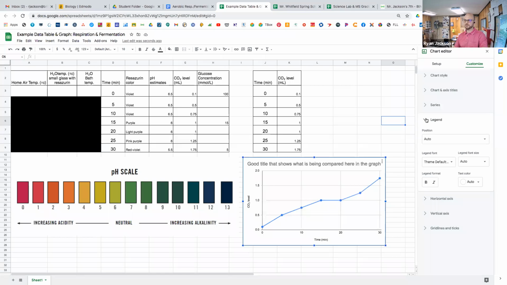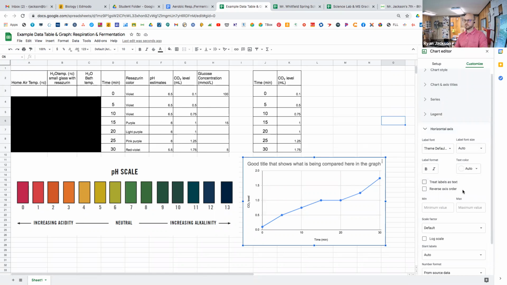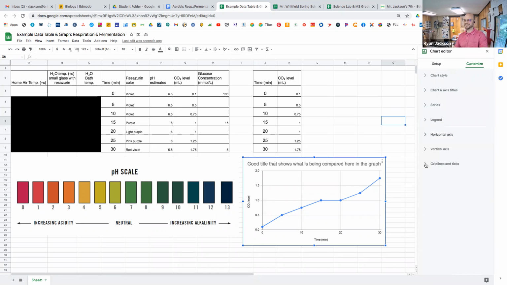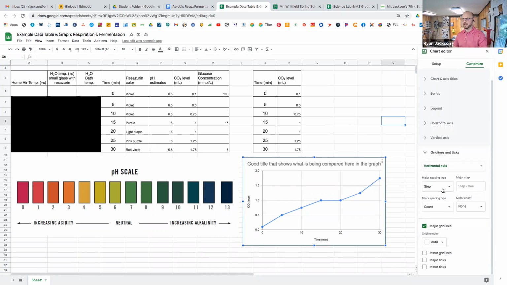Legend, don't need to worry about. Go to horizontal axis, and we want to not do anything here actually. Sorry. Go to grid lines and ticks. I want to do this one. So nothing with the horizontal or vertical axis, leave that. I'm going to go to grid lines and ticks, and we're going to go to steps, which means how often it does a tick mark. For the time, since we're on the horizontal axis, we're going to step every 5 minutes, because we've got minutes there. So 5 minutes, watch what happens.